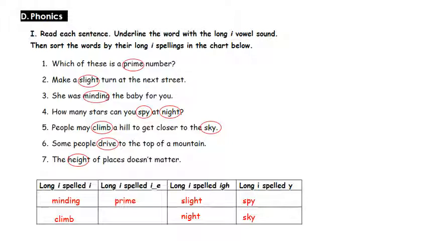Drive: you notice here that you have the vowel I, then consonant, then silent E, then it goes for the second spelling pattern. The last word, height, here we have IGHT.